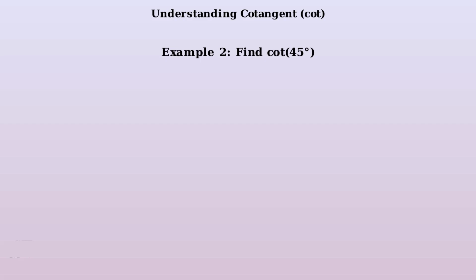For our second example, let's find the cotangent of 45 degrees. This is a special angle with interesting properties. We start with the same formula. Cotangent of 45 degrees equals cosine of 45 degrees divided by sine of 45 degrees. For 45 degrees, both sine and cosine have the same value, square root of 2 over 2. This is what makes 45 degrees special.